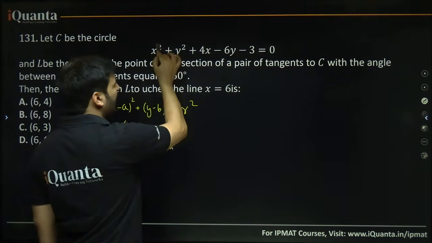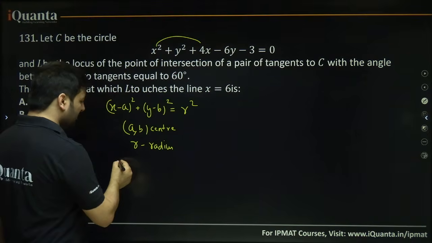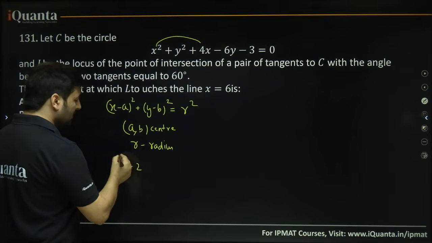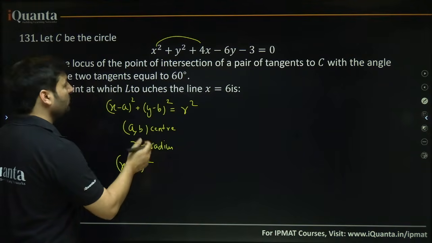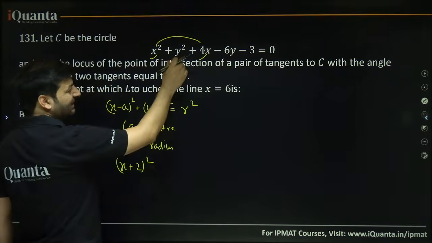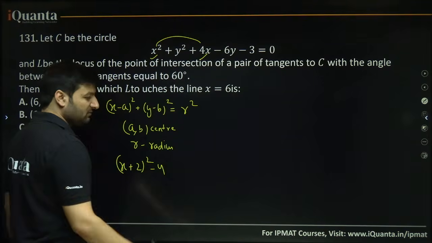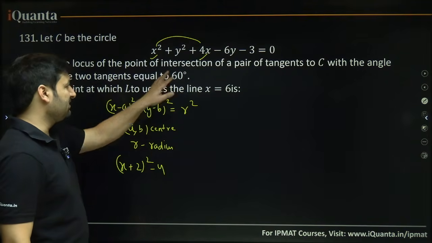Okay. So I have x square plus 4x. How can I make it? I'll make it (x plus 2) whole square. Once I do (x plus 2) whole square, I get x square, I get 4x. I'll get an extra 4 with this. So that has to be removed, okay. So I'll write minus 4. So basically this gives us x square plus 4x.